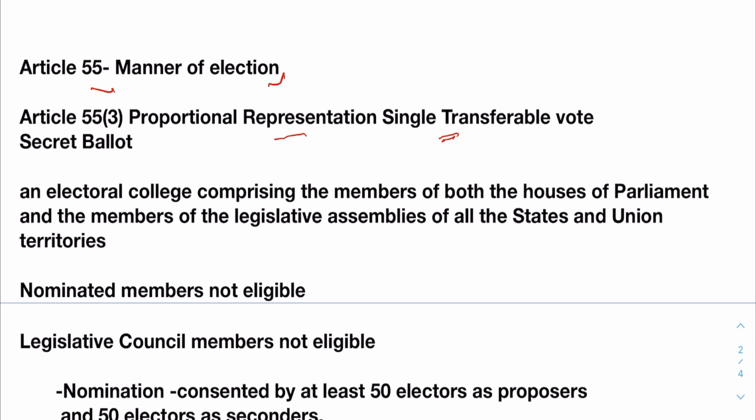There is secret ballot, no open voting system, and the members of the Electoral College vote in this presidential election. Who are the members of the Electoral College? It comprises members of both the houses of parliament, Lok Sabha and Rajya Sabha, and members of legislative assemblies of all the states and the two union territories, Delhi and Puducherry, which have legislative assemblies. Now, only the elected members are eligible for voting, not the nominated ones, and members of legislative councils are also not eligible for voting in presidential elections.